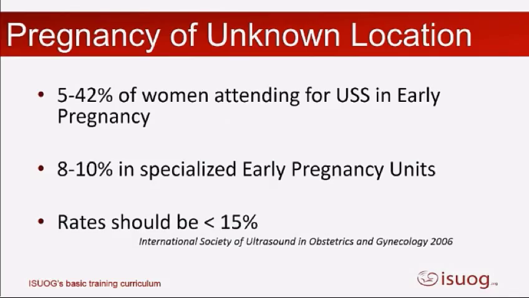We know that in the literature, anything between 5 to 42% of women attending for a scan in early pregnancy may be classified as having a pregnancy of unknown location. Fortunately, though, from specialised units that published data, we know PUL rates are relatively low, about 8 to 10%. So ISUOG thought that we should be trying to maintain our PUL rates at less than 15% in any early pregnancy unit.